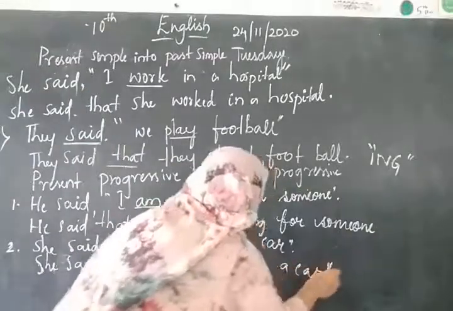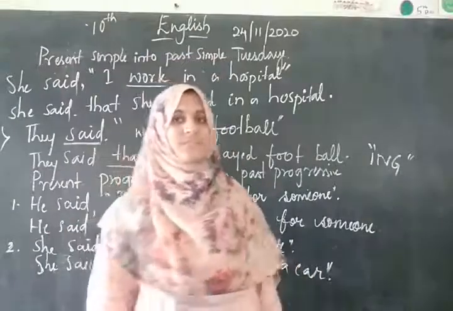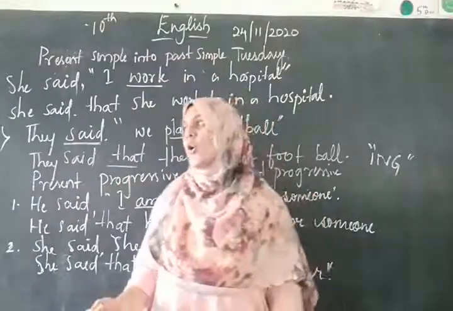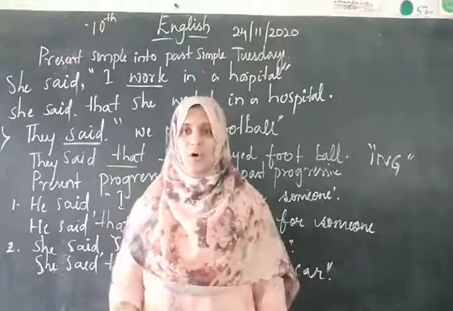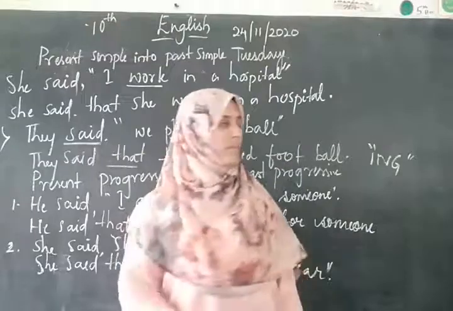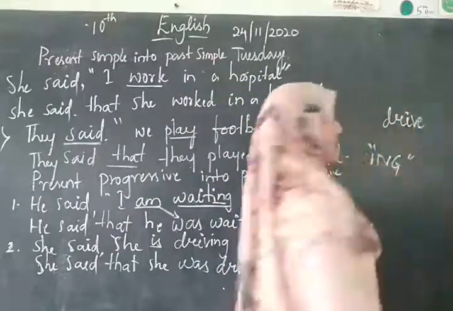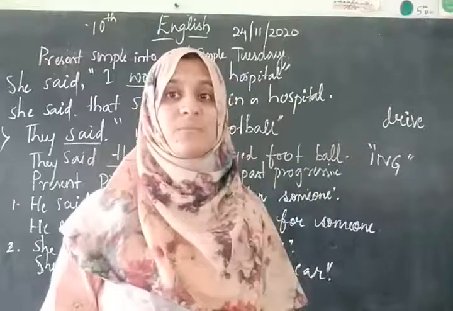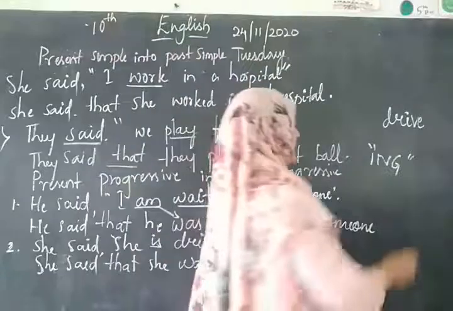See, four-wheelers, like a car, bus, lorry or tempo, are all driven. But when it comes to a two-wheeler or a cycle, we say ride.